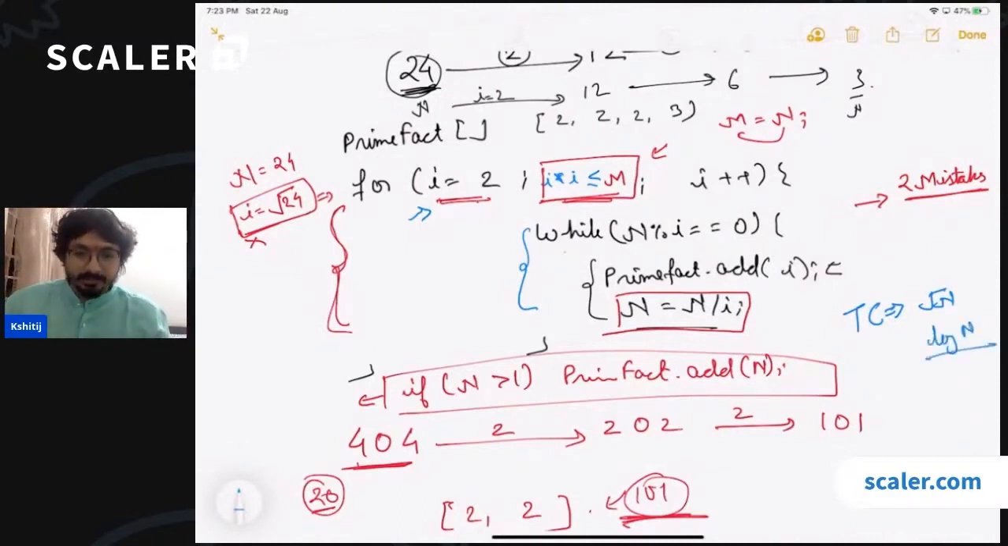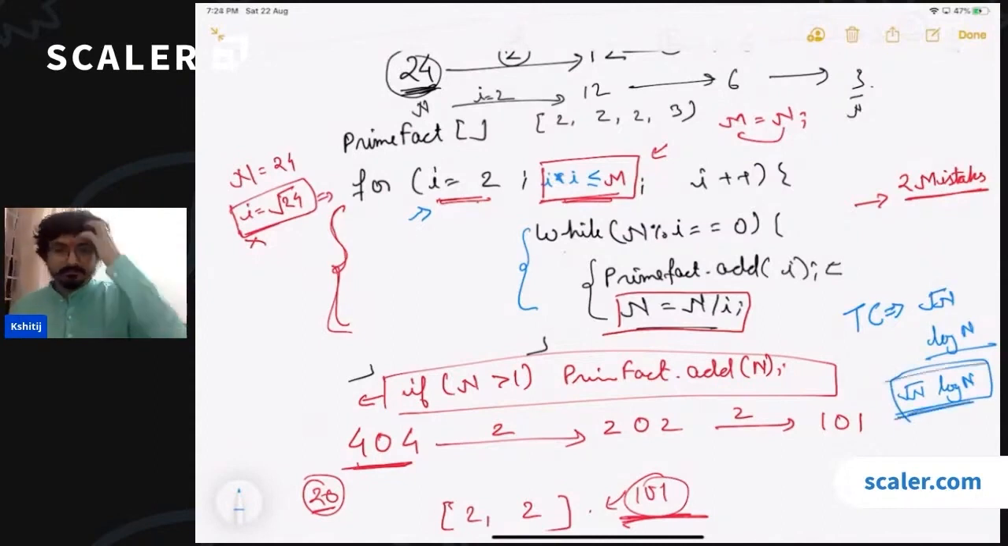So what should be the time complexity? Is it going to be root n into log n? Is the time complexity going to be root n into log n? No, right? This is wrong. This is not going to be root n multiplied by log n.